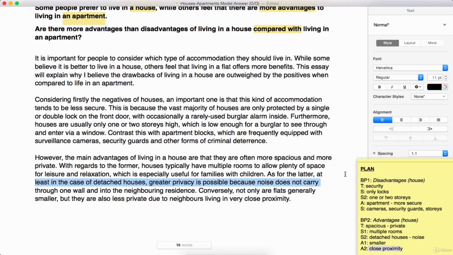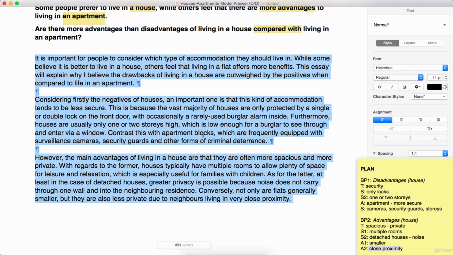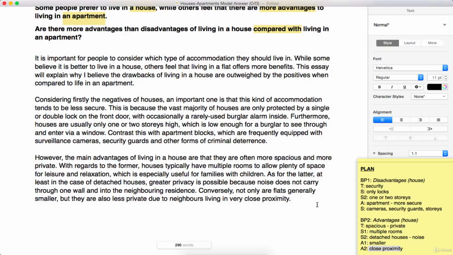If we have a quick check on the word count, you can see we're probably already quite high here, unfortunately. 252. Well, we'll have to make sure that we have a very concise conclusion, so let's get on with that now. As always, we want to just start with a conclusion.